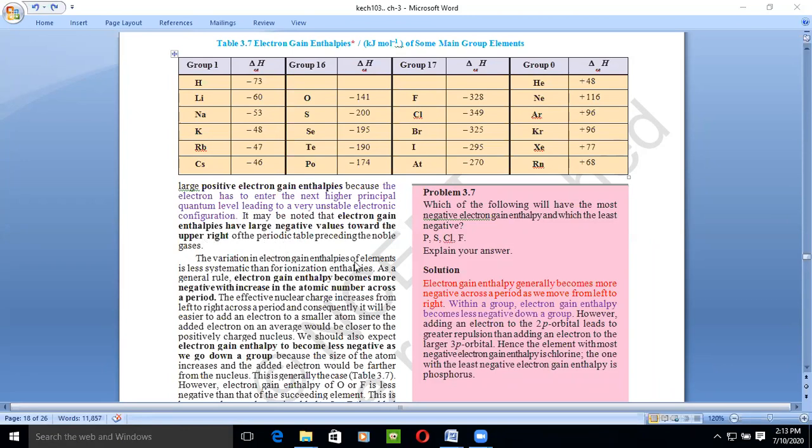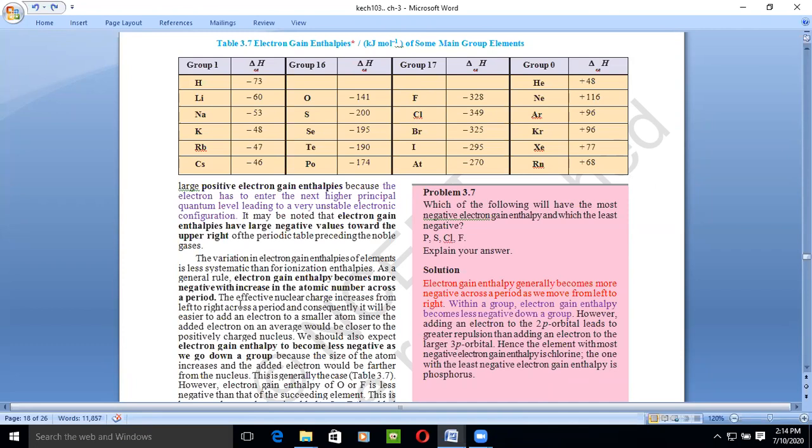So the variation of electron gain enthalpy of the elements is less systematic than that of ionization enthalpy. So there is some difference between electron gain enthalpy and ionization enthalpy. What was that? The electron gain enthalpy becomes more negative with the increase in atomic size across the period. Whenever the atomic size increases, the electron gain enthalpy becomes more negative.